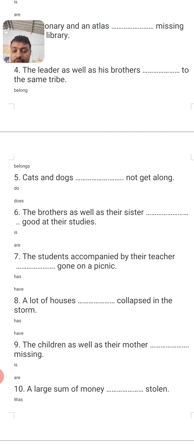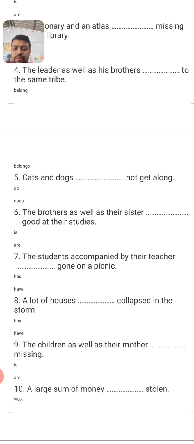Now the next one, a lot of houses dash collapsed in the storm. A lot of houses, which means many, is plural, and therefore a lot of houses have collapsed in the storm.